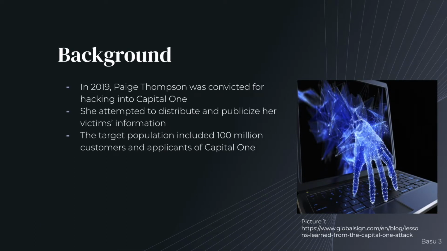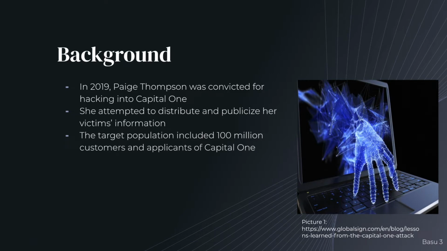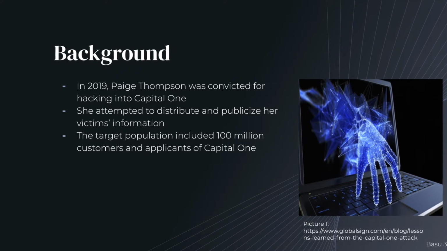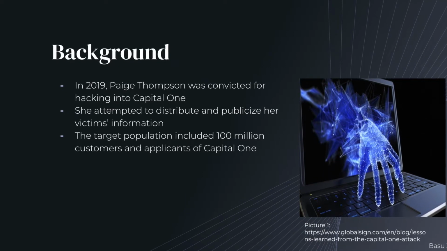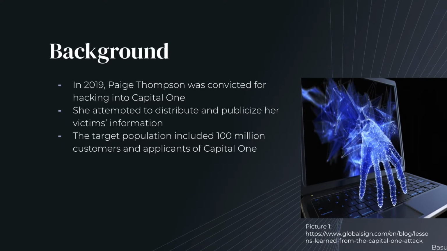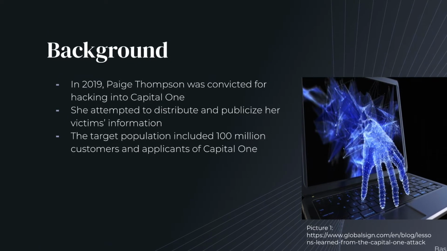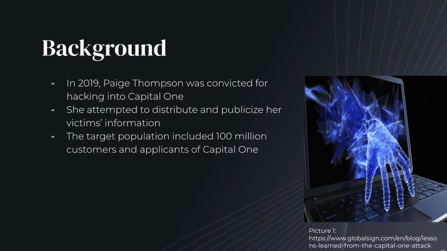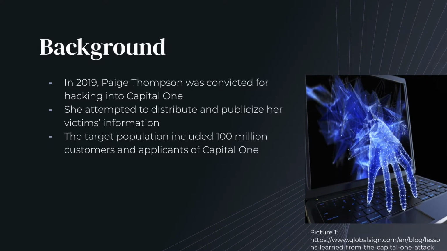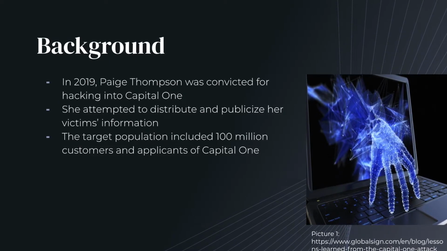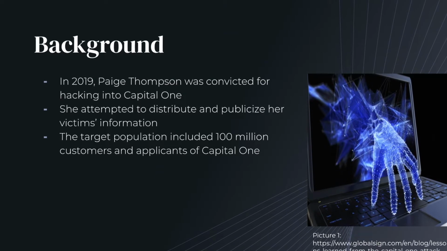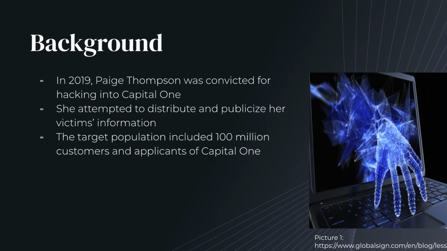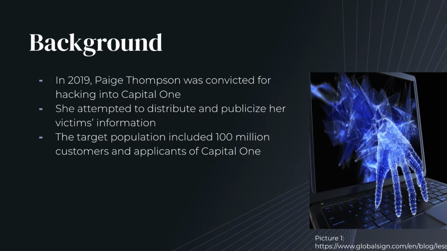Back in 2019, 33-year-old Paige Thompson was convicted of wire fraud and computer data theft. Thompson's hack exposed the personal data of more than 100 million people, including over 140,000 social security numbers and 80,000 bank account numbers. She also attempted to distribute and publicize her victims' information using an online alias on the well-known open source repository GitHub. Initially, the target population included Capital One and Amazon, specifically over 100 million credit card customers and applicants of Capital One. However, as more information came to show, Thompson has now been accused of breaching up to 8 firms.